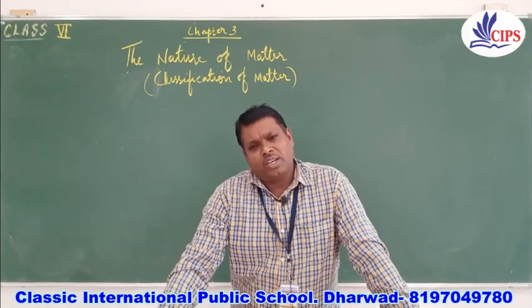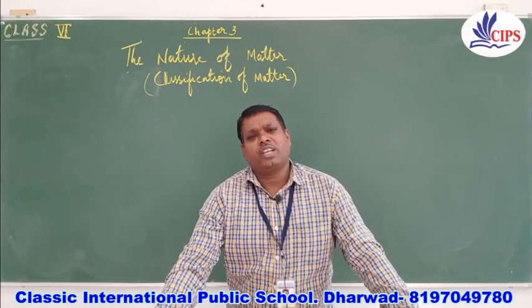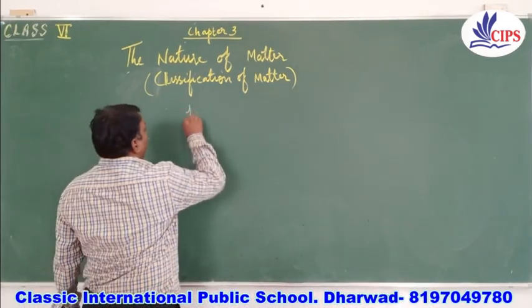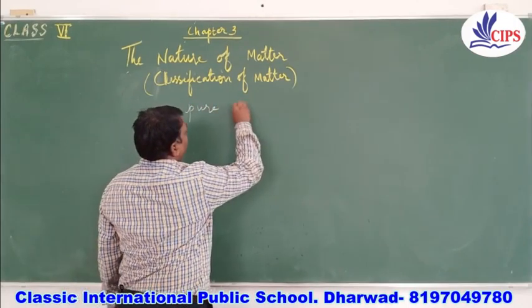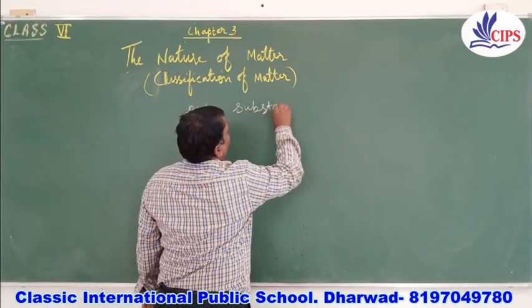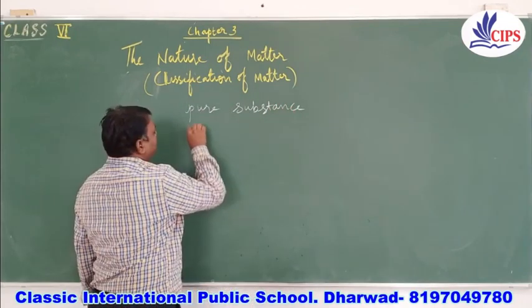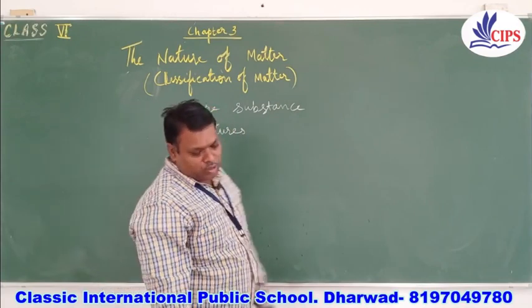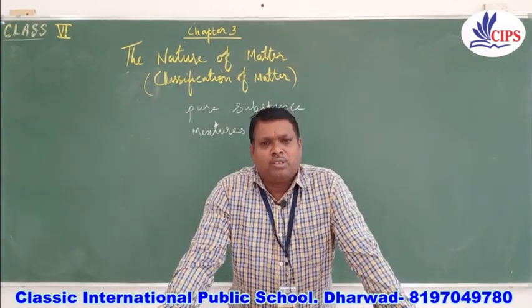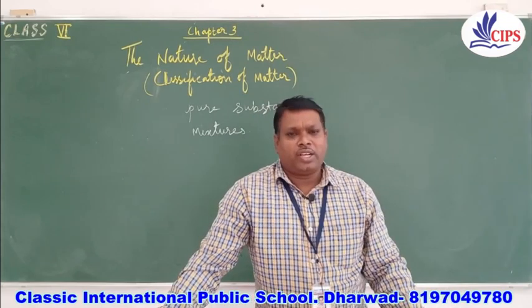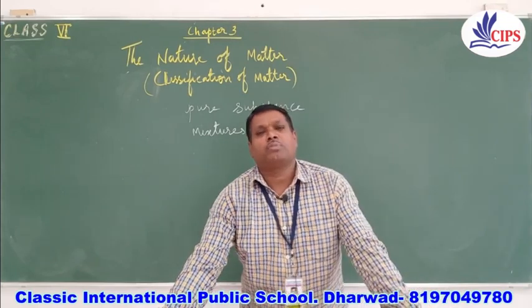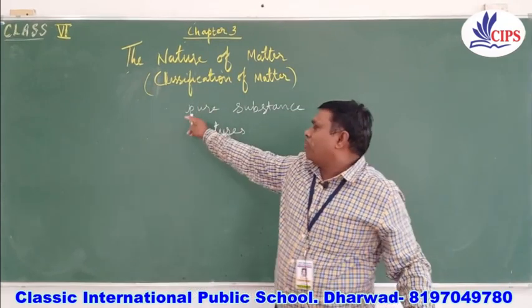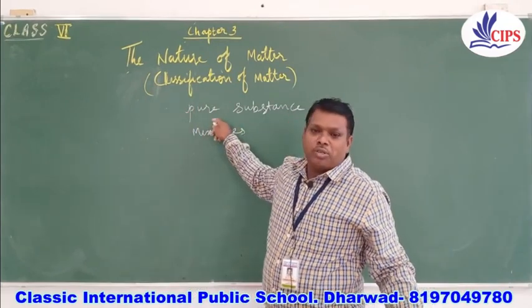On the basis of chemical composition, we can divide matter into two things: one is pure substances, and another is impure substances, or you can say mixtures. Matter is made up of two things: living matter and non-living matter. We are mainly talking about non-living matter. Non-living matter can be divided into pure substances as well as mixtures.